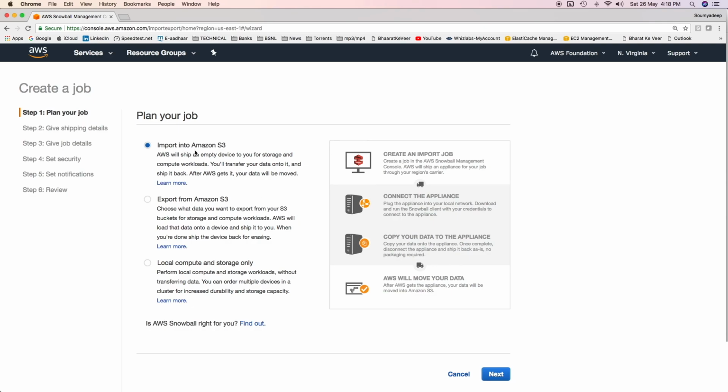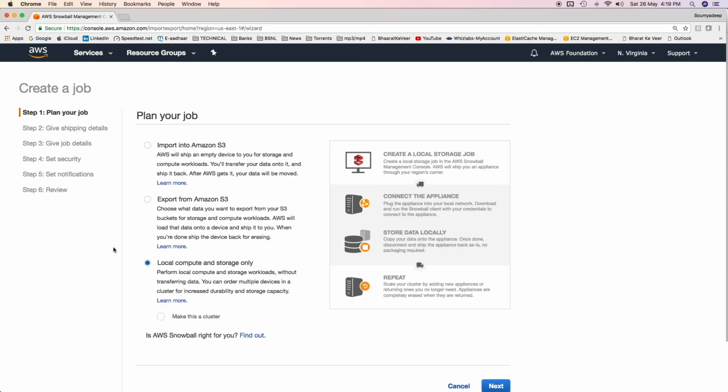The first one is import into S3, which will help you migrate data from your on-premise storage devices to Amazon S3. The other one is export, which can be used to export data from S3 to Snowball, which will be shipped to your on-premise data center or to your corporate location, and then you can copy the data to on-premise storage devices. Then you have a third option, which is local compute and storage only. It is used to perform local compute and storage workloads. No data would be transferred here.